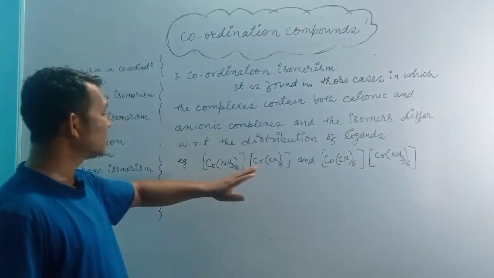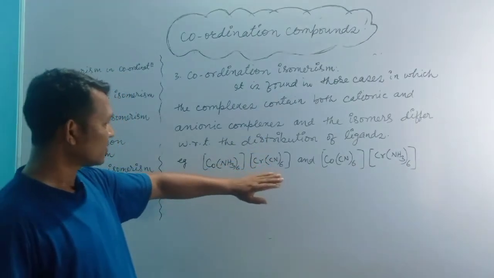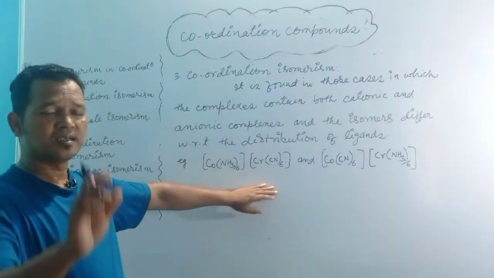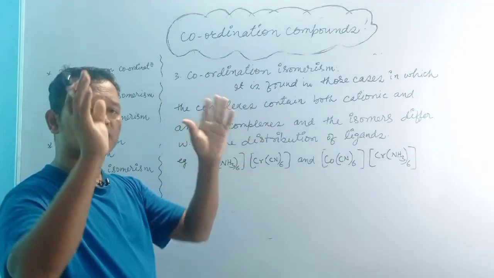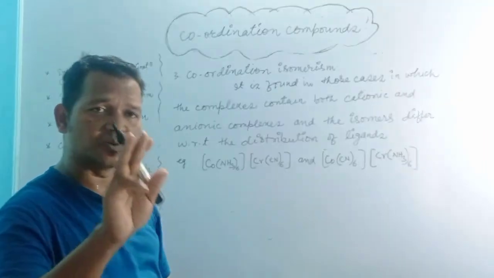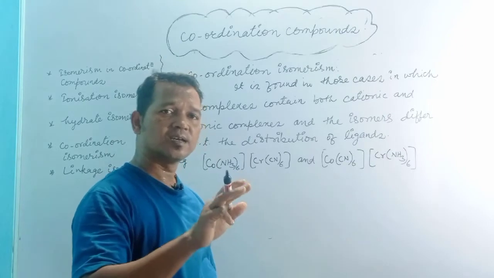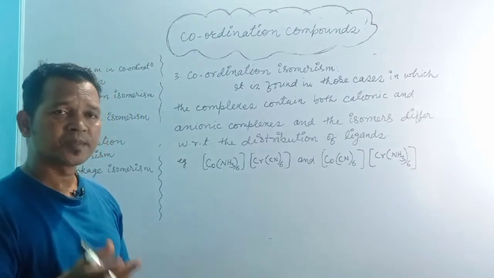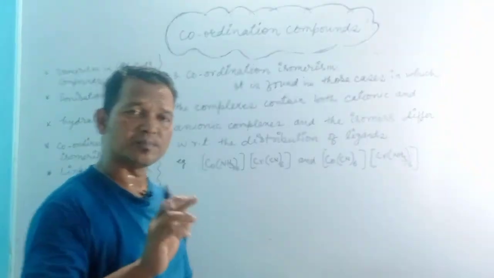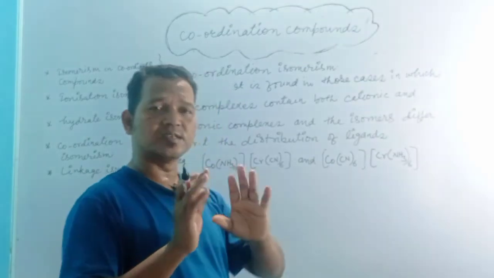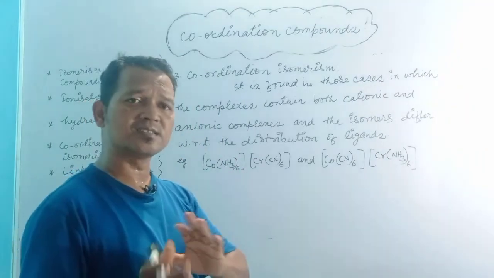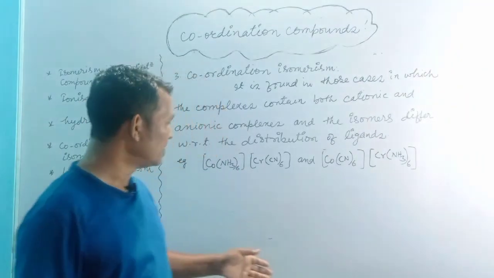So in such complexes, in which a single complex has two complexes, cationic and anionic, the distribution of ligands with the central metal ions differs.